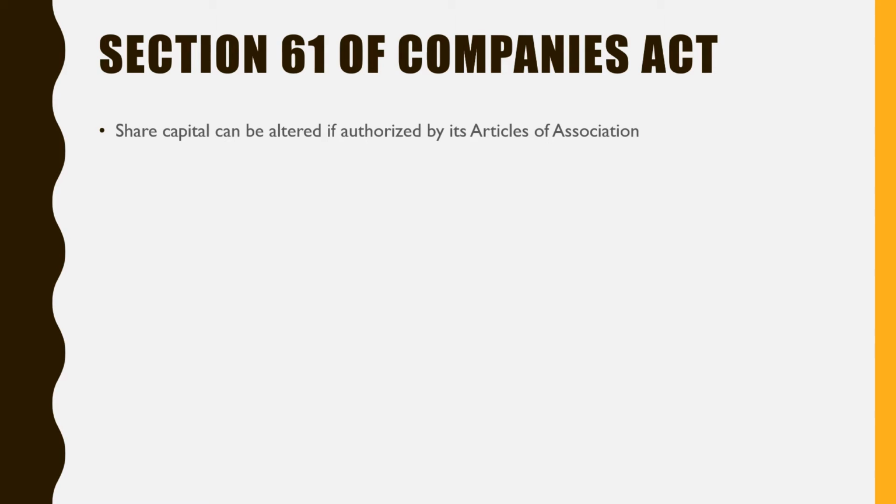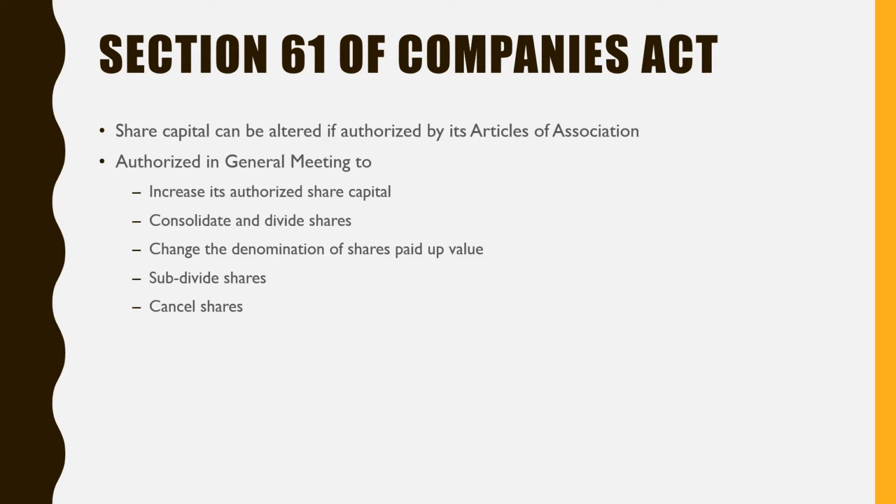Let us see what Section 61 of the Companies Act has provided for internal reconstruction. This section says that the share capital can be altered, that means changed, only if it is authorized by the articles of association. And again, it should be approved in general meeting to increase its authorized share capital.